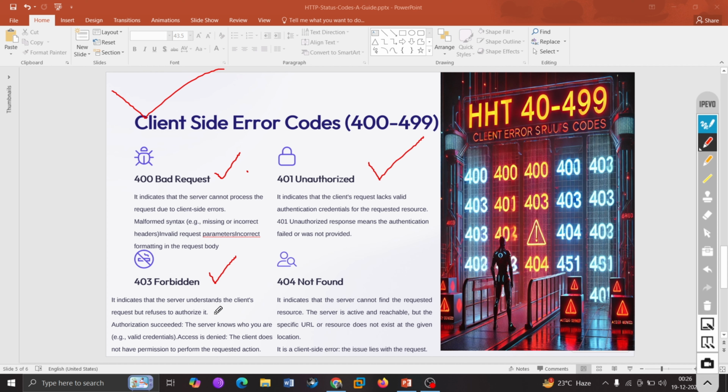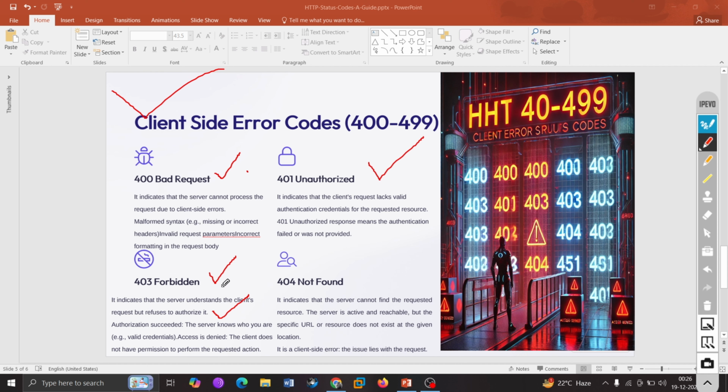It indicates that the server understands the client's request but refuses to authorize it. Authorization succeeded, right? The server knows who you are, and your credentials, but it denies the action. Why? The client does not have permission to perform the requested action.